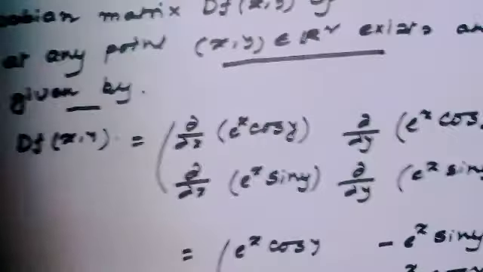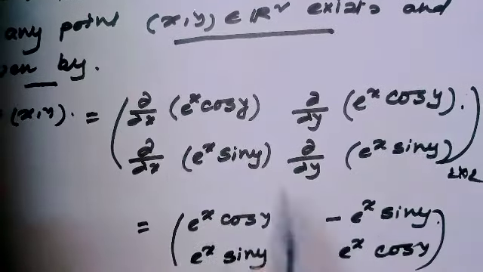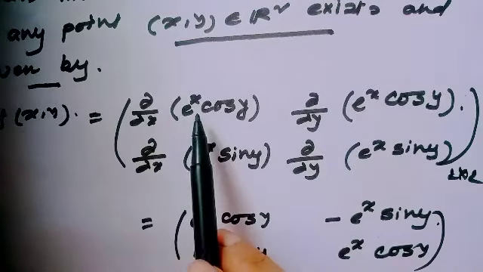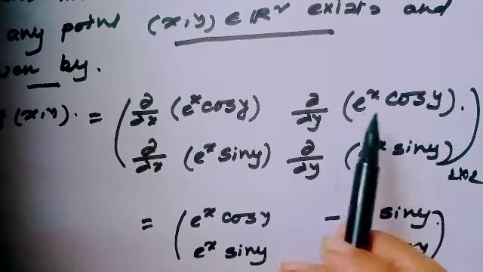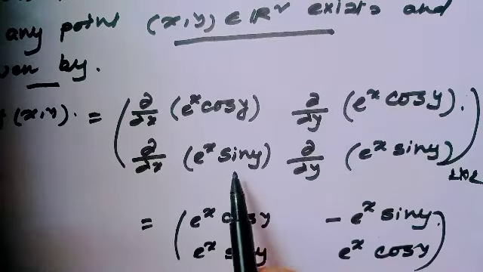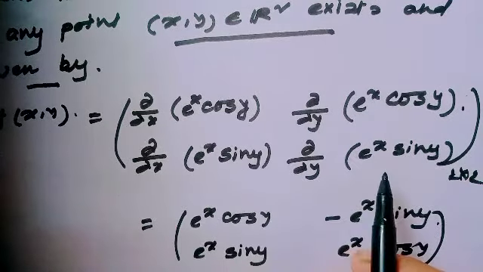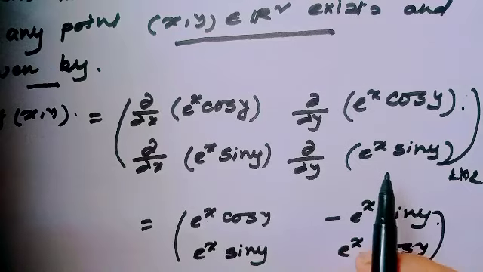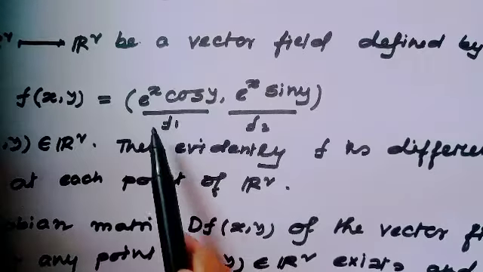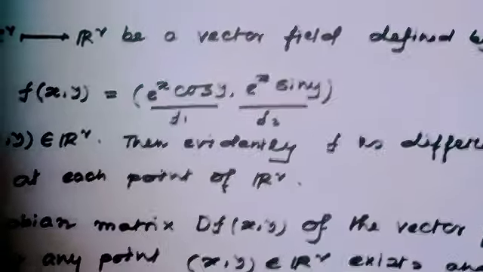this matrix. This is the 2 cross 2 matrix whose first row is ∂x f1, ∂y f1, and second row is ∂x f2, ∂y f2. Here f1 is e^x cos y and f2 is e^x sin y.